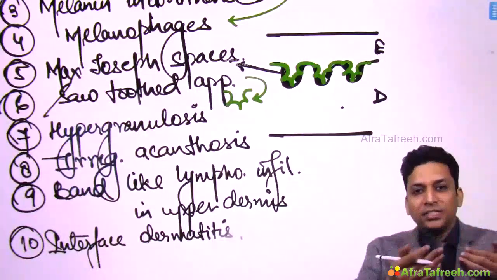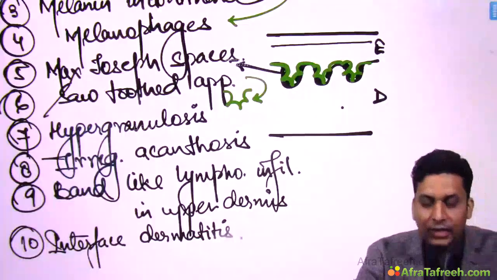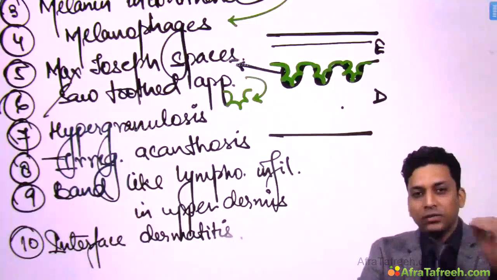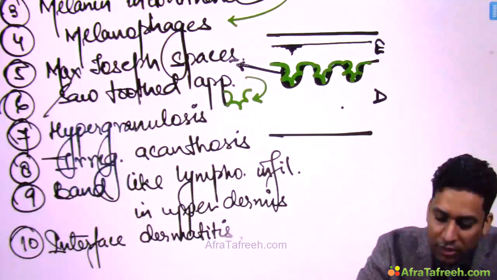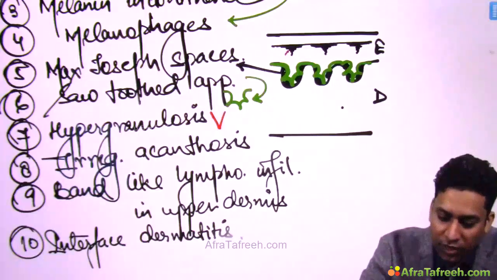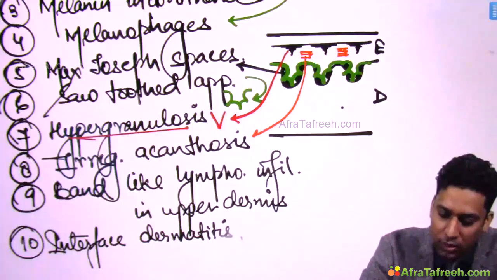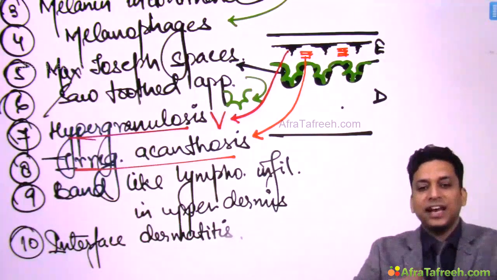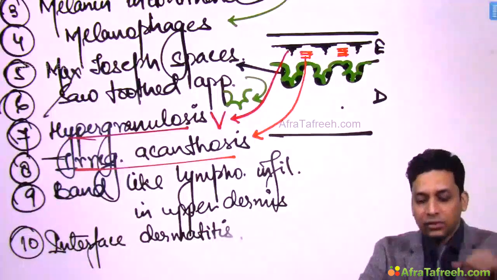Now what is hypergranulosis? It is thickening of the stratum granulosum. So let us consider this is the stratum granulosum and it has thickened. Now remember that this hypergranulosis of lichen planus is wedge shaped. It is something like this. So this wedge shaped hypergranulosis is seen, and in between, the stratum spinosum is thickened. This thickening of the stratum spinosum is known as acanthosis, and it is at places, so this is irregular acanthosis. So in the epidermis you will get wedge shaped hypergranulosis and irregular acanthosis.